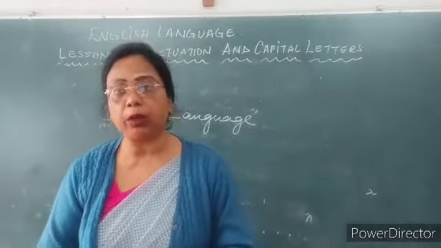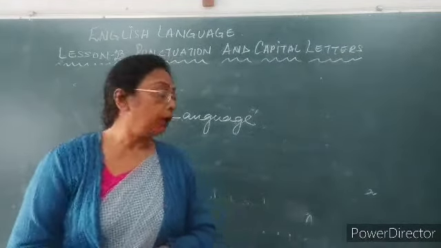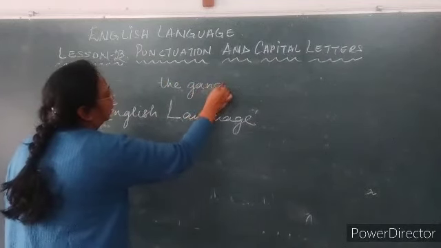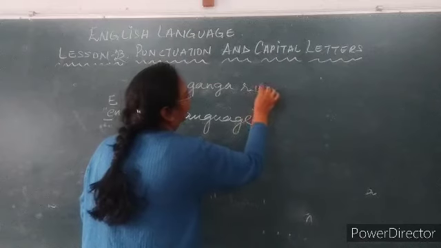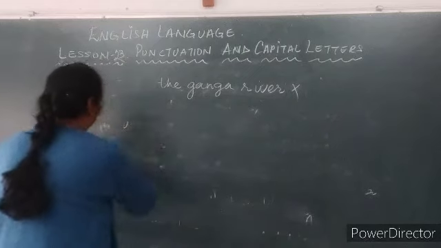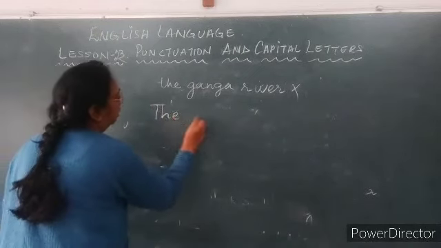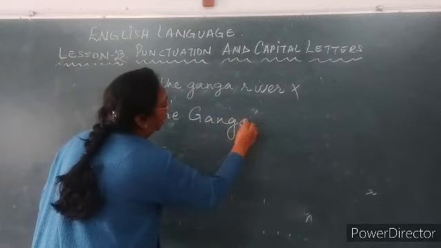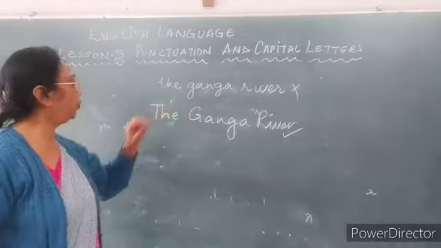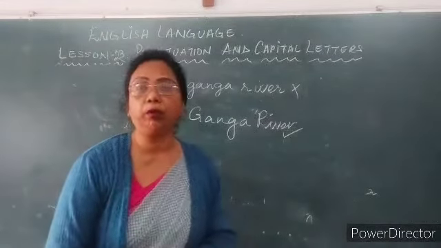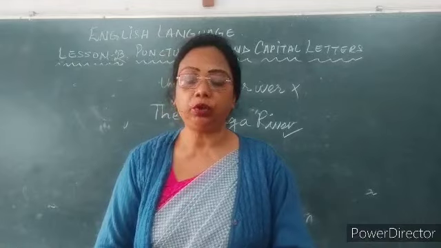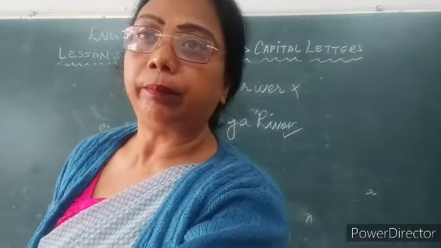So all the subjects' names, all the names of the books, all the names of the rivers, like the Ganga river. No, this is wrong. It should be written in this way: The Ganga River. Right? This is right. This is wrong. Always the name of the river, the name of the book, the name of the thing, animals, and anything like that should be written in the capital letter.